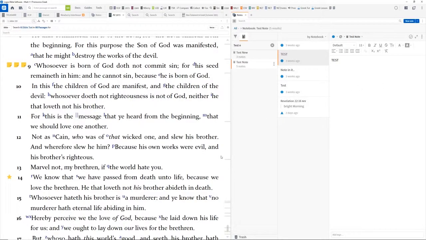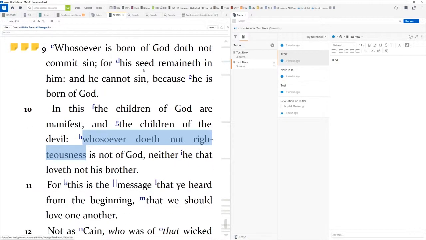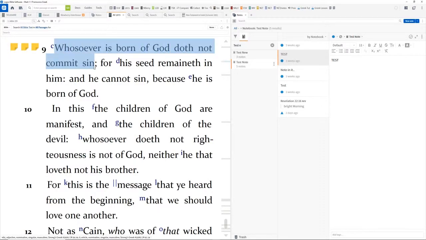All right, if you're like me, I like to sometimes just read the Bible and highlight it without adding notes, right? So I don't want to have to think about what this is, an interesting part in the Bible right here. I just want to highlight it. I'm a big highlighter, I guess you could say. Whoever's born of God does not continue to sin. I like that.